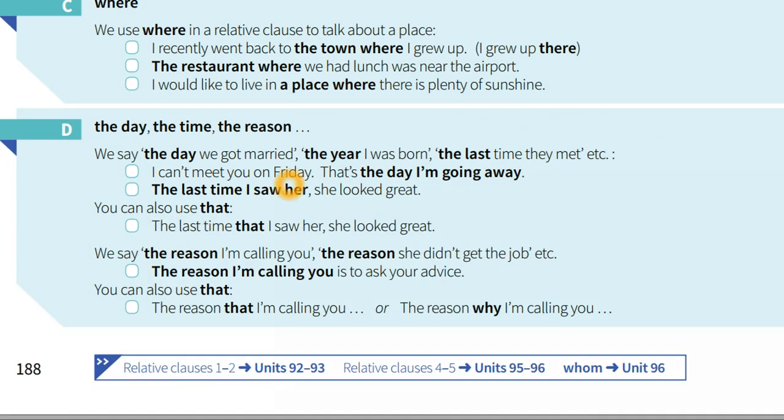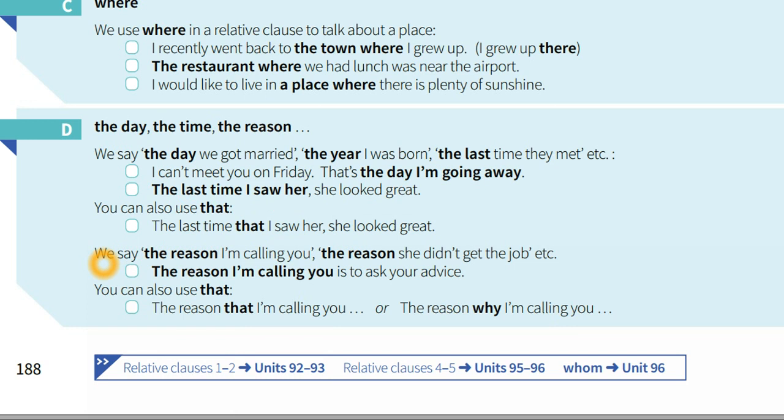D, the day, the time, the reason. We say the day we got married, the year I was born, the last time they met. I can't meet you on Friday. That's the day I'm going away. The last time I saw her, she looked great. You can also use that: the last time that I saw her.